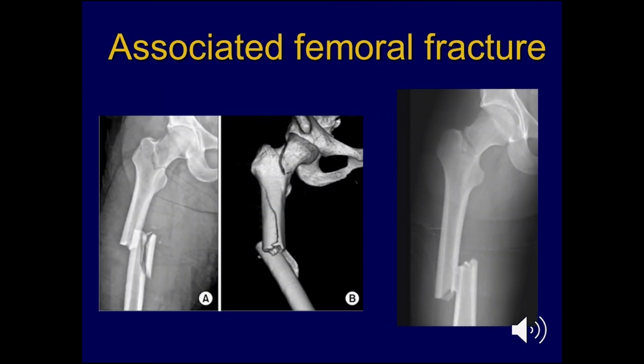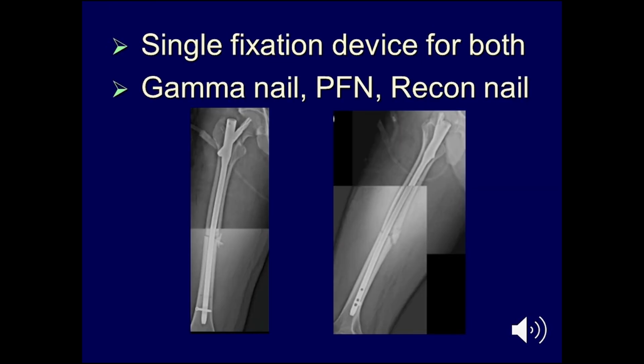If you have associated fractures, especially if you have an associated femoral fracture, then you'll be facing quite a challenging situation. You have two options basically.